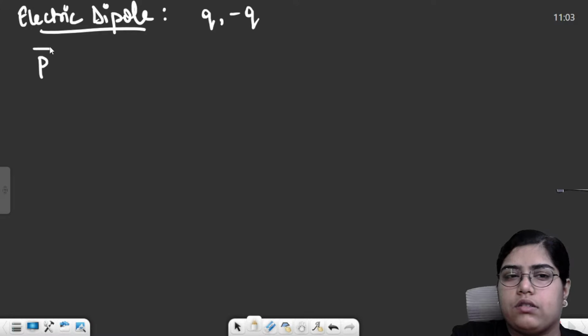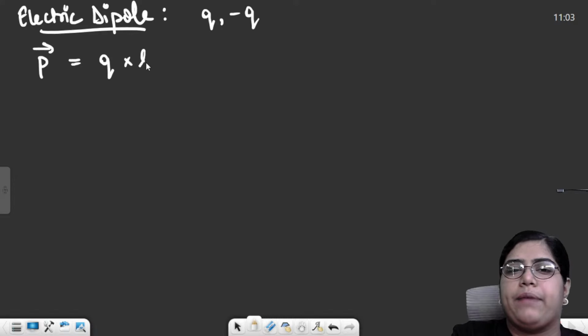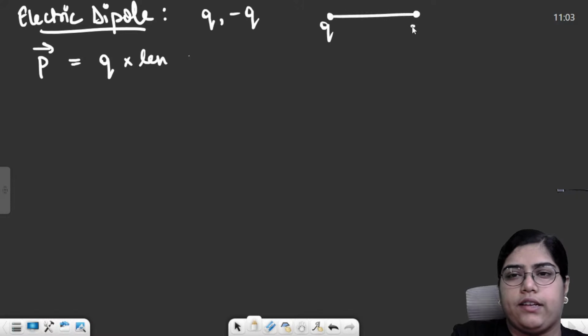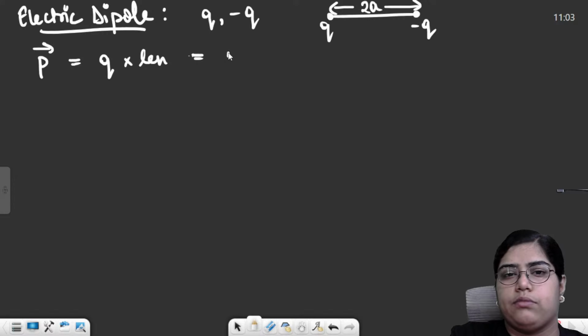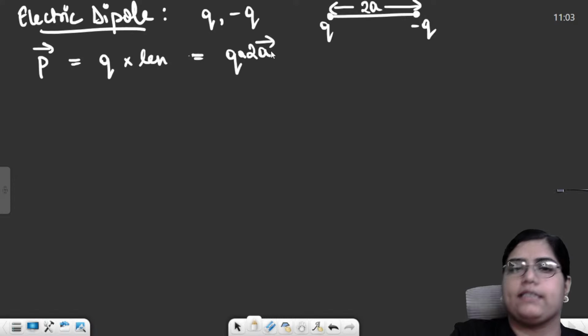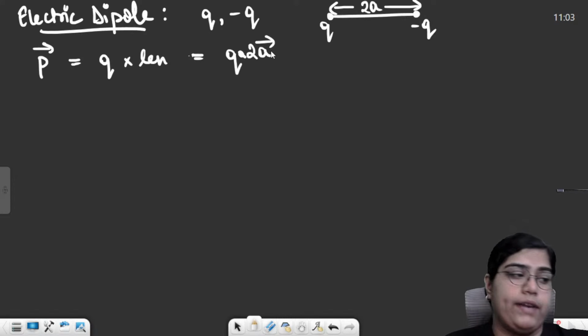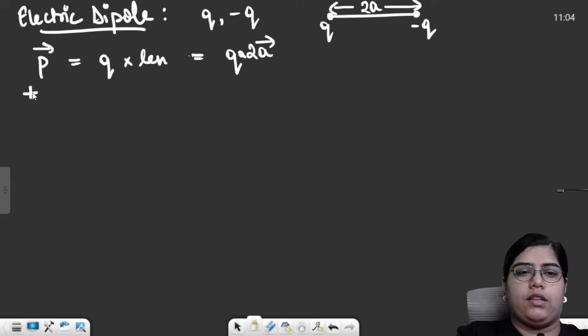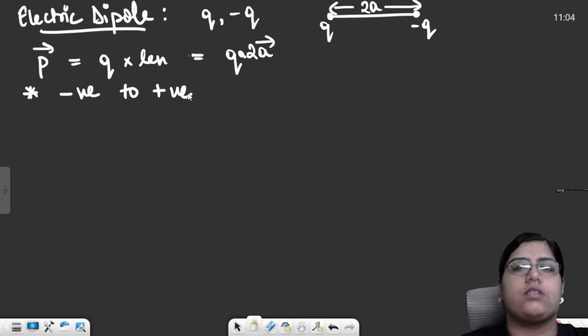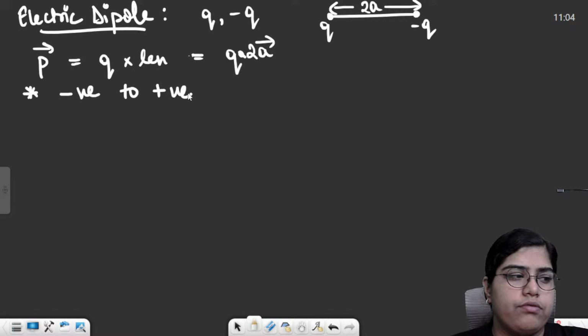Every dipole has something called an electric dipole moment, and that dipole moment is equal to charge multiplied by the length of the dipole. For example, if I say that this is q, this is minus q, and the separation between these two charges is 2a, so the length of the dipole becomes 2a. So dipole moment becomes q into 2a. And this is a vector quantity, and you just need to remember the direction. Electric dipole moment is always from negative to positive charge. The direction is fixed.